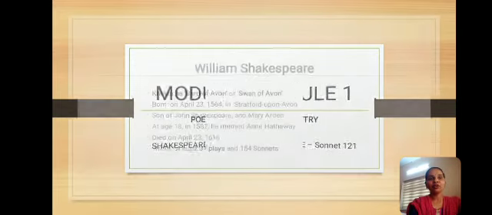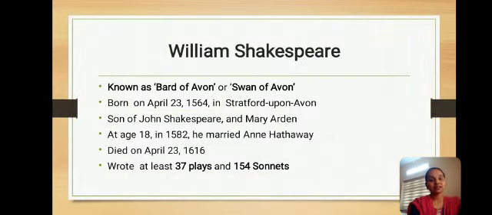Before moving on to the Shakespearean sonnet, let us see some basic facts about William Shakespeare. He is well known as the Bard of Avon or Swan of Avon, and he was born on April 23, 1564 in Stratford upon Avon.